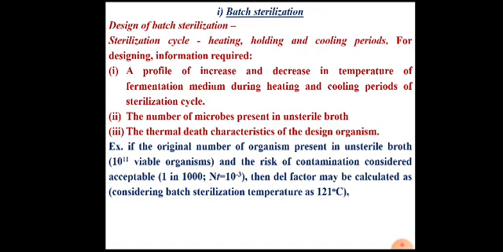That is the risk of contamination. Then it will be 1 by 1000, which is 10 raised to minus 3. So here we'll consider the value of Nt equals 10 raised to minus 3.